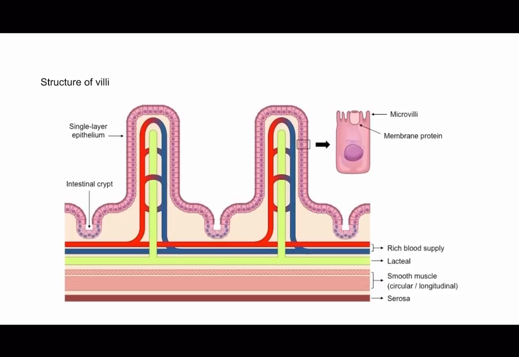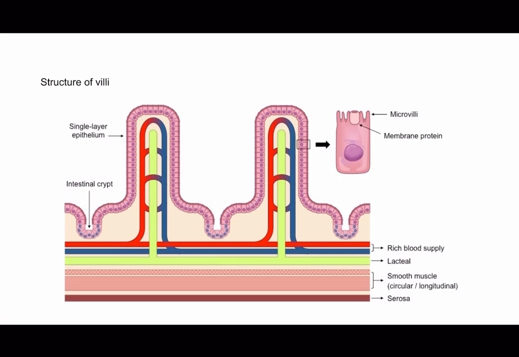So this is shape and location. Villi are very small finger-like projections, and there are numerous amounts of them, and they extend into the lumen of the small intestines, and the lumen is the empty space inside. They are present in the mucosal lining of both the jejunum and ileum, two sections of the small intestine. They have epithelial cells. On the surface of each villus are several epithelial cells. It covers the surface. And specialized epithelial cells are known as enterocytes. Enterocytes are responsible for absorbing nutrients from the digested food.